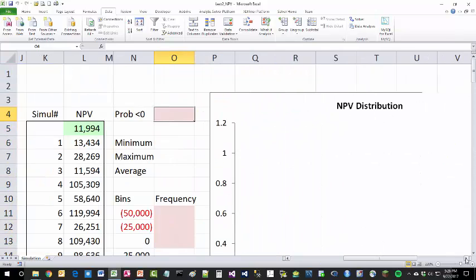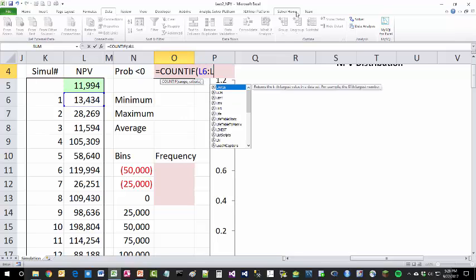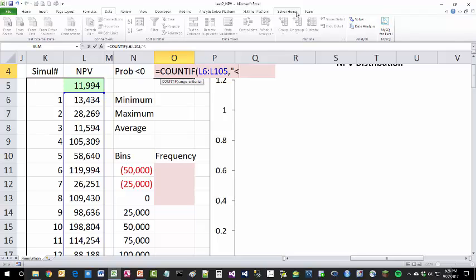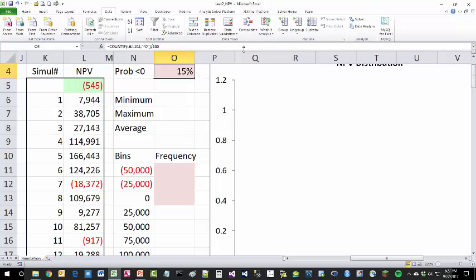Then, moving to the right, we will use the COUNTIF function on this range, starting with L6 going to the bottom. The bottom is L105, and count how many are negative. Okay, how many of those are red numbers, and divide by 100 to get a percentage. So even if I had 1,000, 5,000, a million trials, it would work the same way. So we get this 10 to 15% range, although some of the numbers are like 17 and even 19 and 20. I haven't seen, there's a 20.